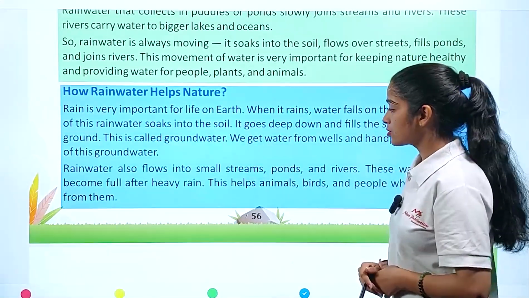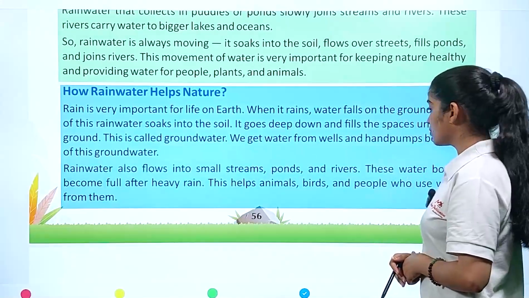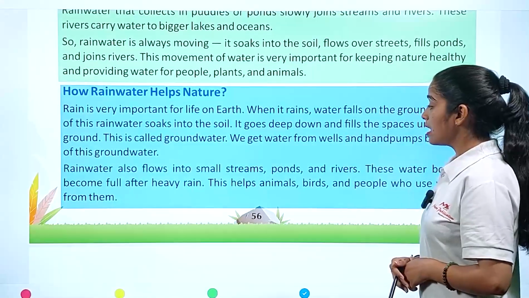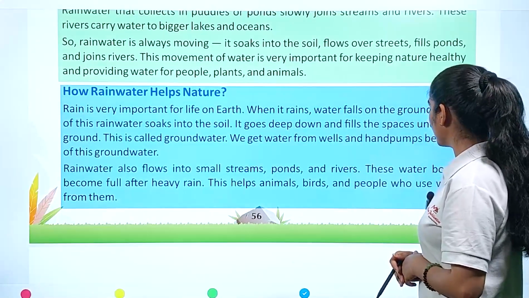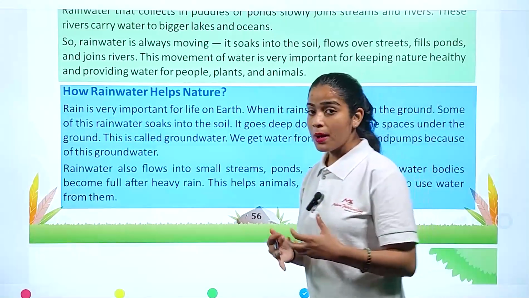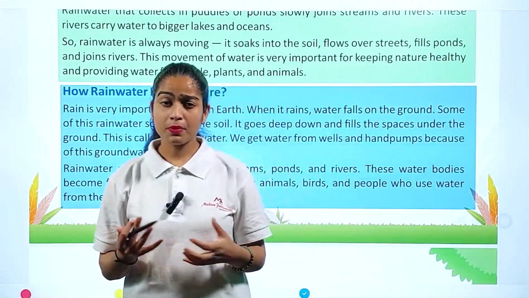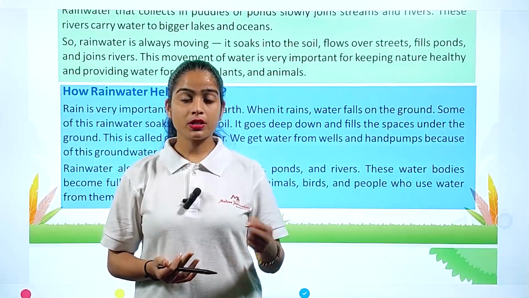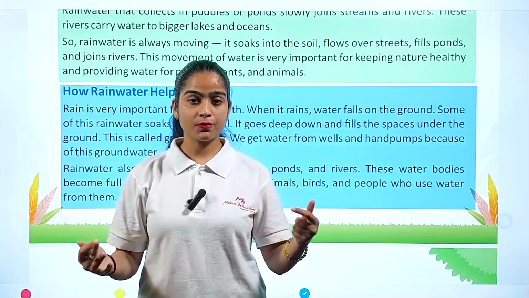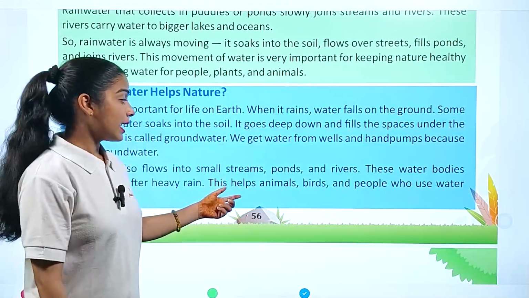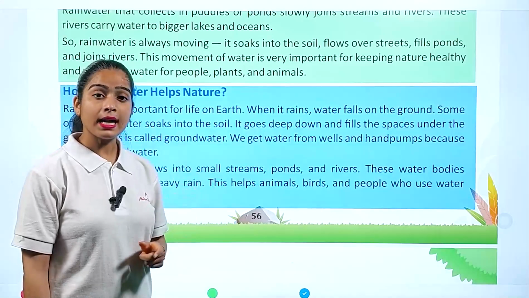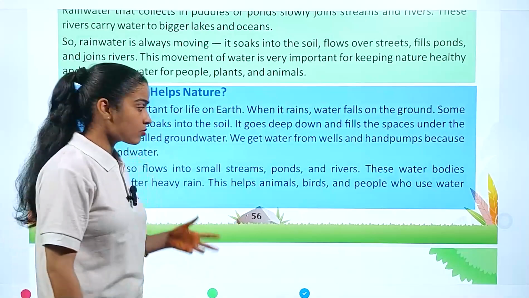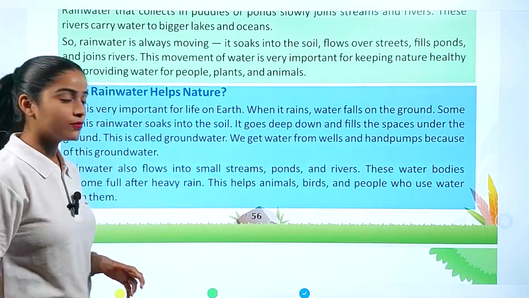Rainwater also flows into small streams, ponds and rivers. These water bodies become full after heavy rain. This helps animals, birds and people who use the water. So by filling rivers, lakes and big lakes, what will happen? This water will be used by human beings, because it will be transferred to different places, right? And other animals and birds also use this water, right? So rainwater is very important for us.